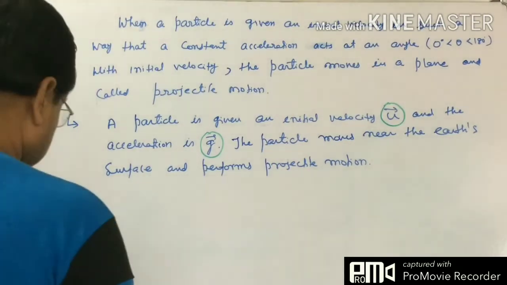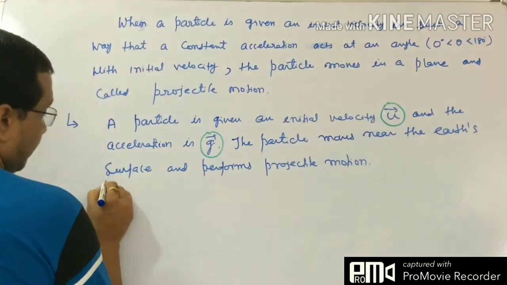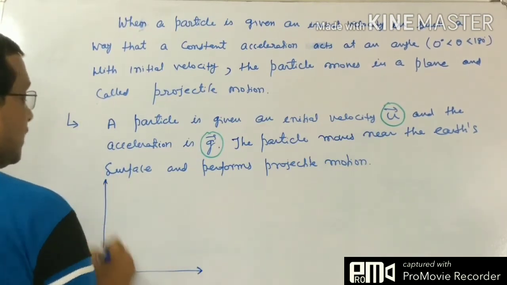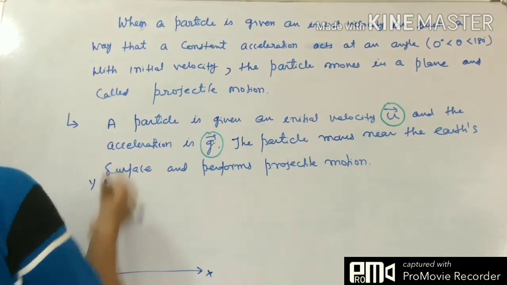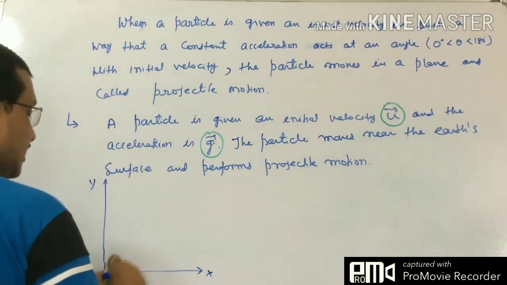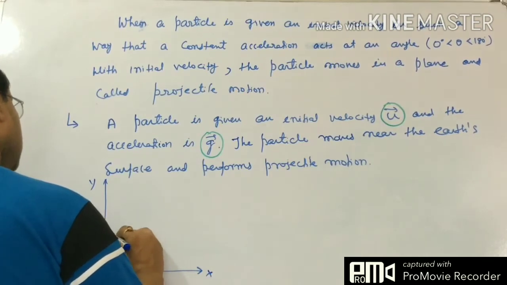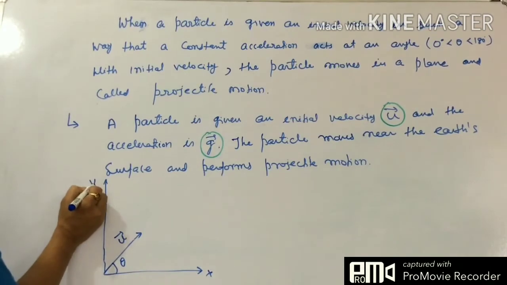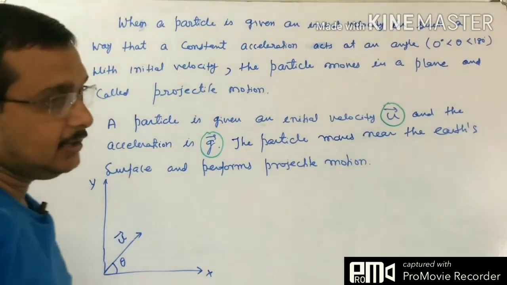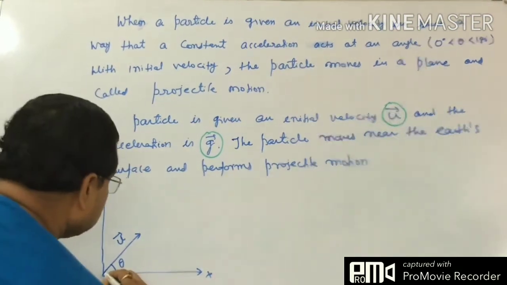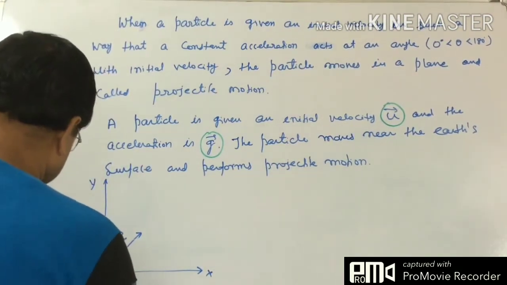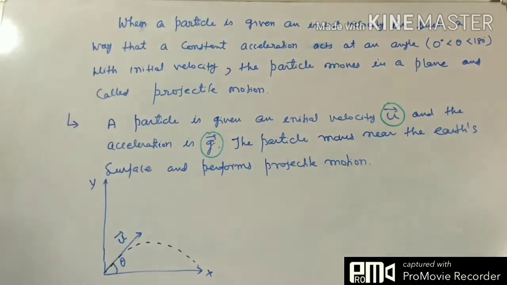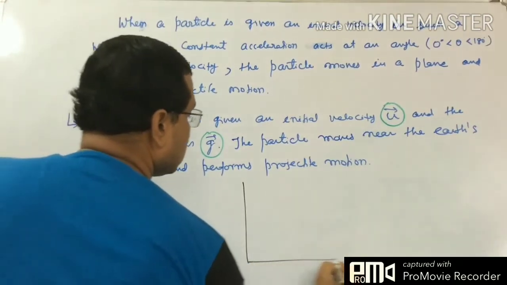Suppose this is the earth surface. This is our x-axis and this is our y-axis. This is vertically upward. So acceleration is in this direction, and when you give the velocity u at an angle of theta with the x-axis, or you can say from the y-axis, nothing to do with it. So when the particle is given u, what will happen? The particle will follow the path like this.